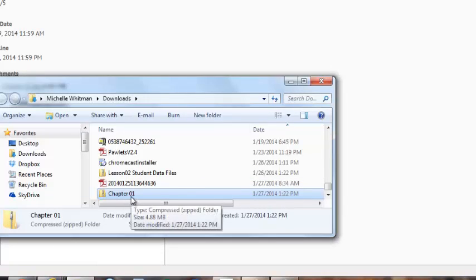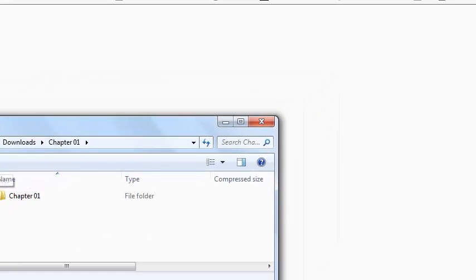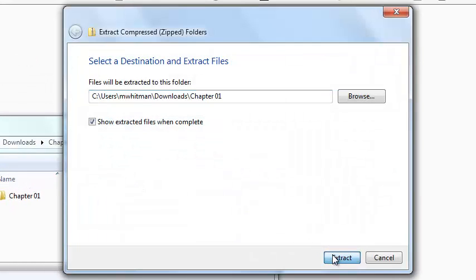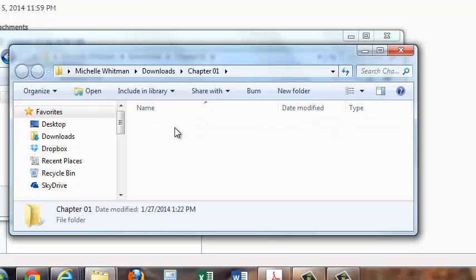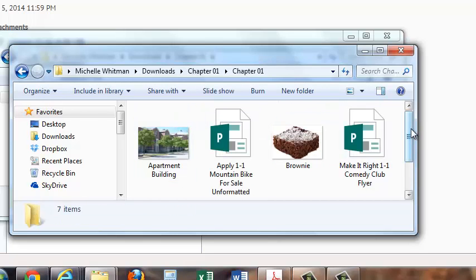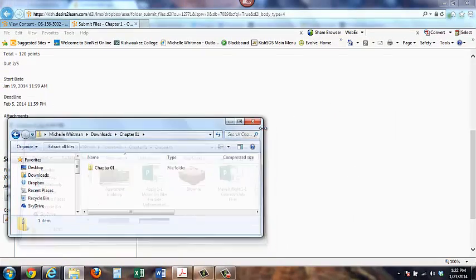It's right here. And I need to unzip it because it's got a zipper on it right now. So I'm going to double click it. And you see how it says extract all the files? I'm going to click extract the files and say extract. And now they're unzipped. You can see no zipper on here. And when I double click on it, you can see all of the files that you'll be needing for this chapter inside. Some of these files are bigger than others, so just letting you know that some weeks will be much larger files than others.